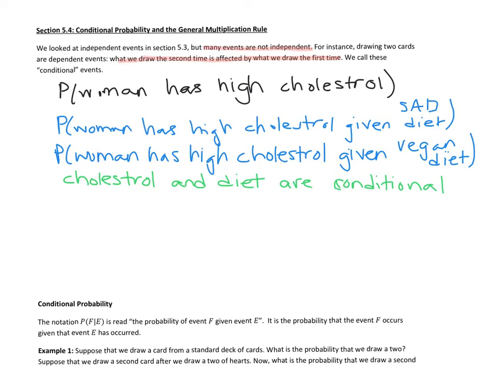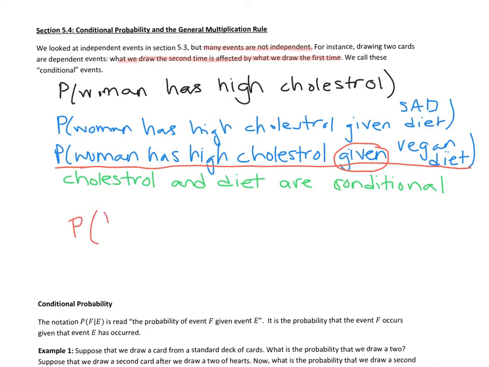We're going to be focusing on conditional probabilities in this section. And so we're going to rewrite this statement: the probability a woman has high cholesterol given a vegan diet. We're going to write that with the word given like this.